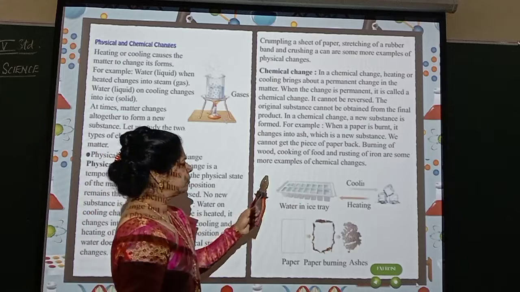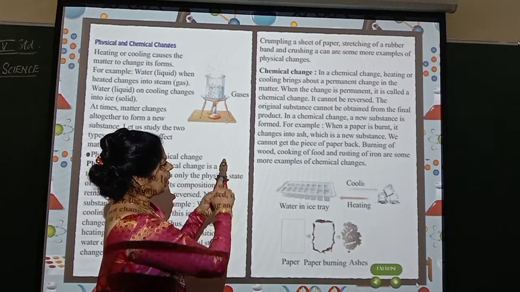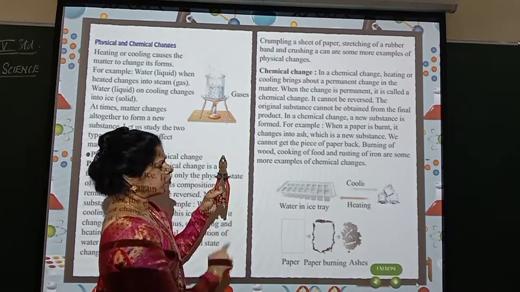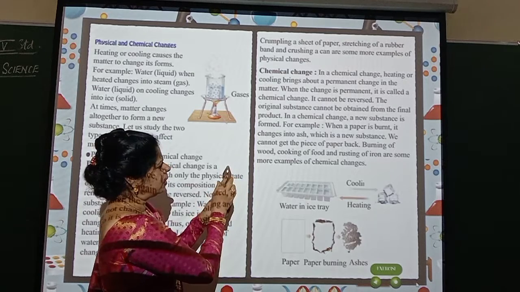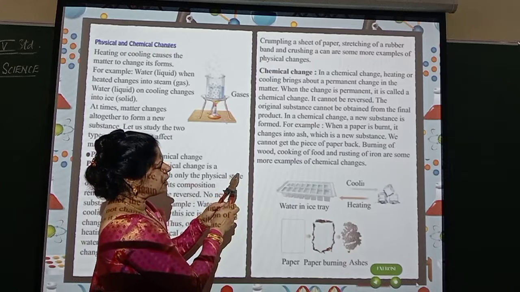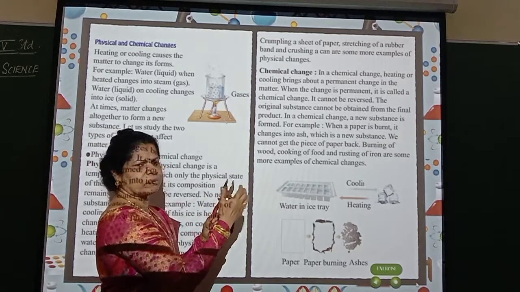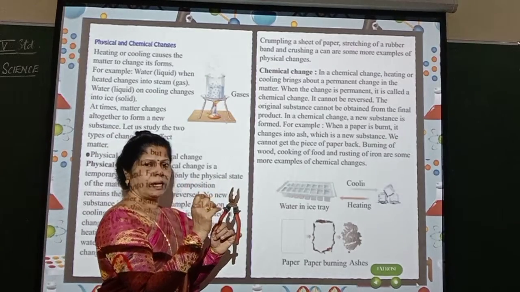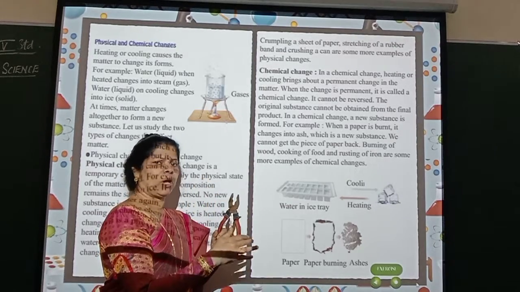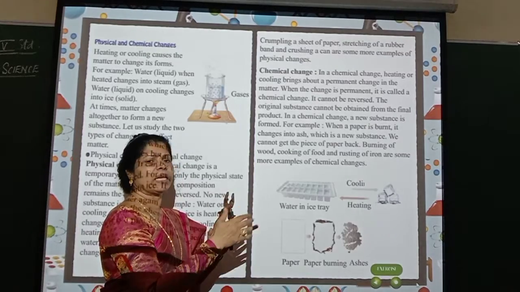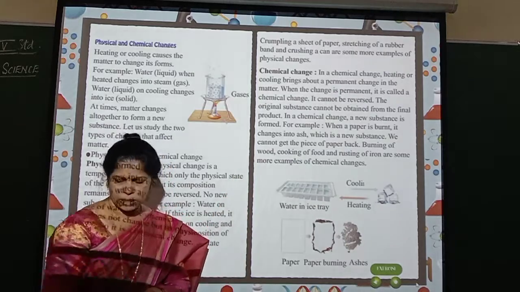Rusting of iron. You see rusting of iron. When it is made into iron, it will be clear. But can you see here some deposits? See, some deposits are there. It is coming brownish color. We just touch, you see brownish color. What is that? That is called rust. Understood? Especially the iron, when it comes in contact with water or moisture, it rusts. The originality will spoil. It will be wasted. So that is called as a chemical change. You can make out very well here. It is coming in the form of powder.